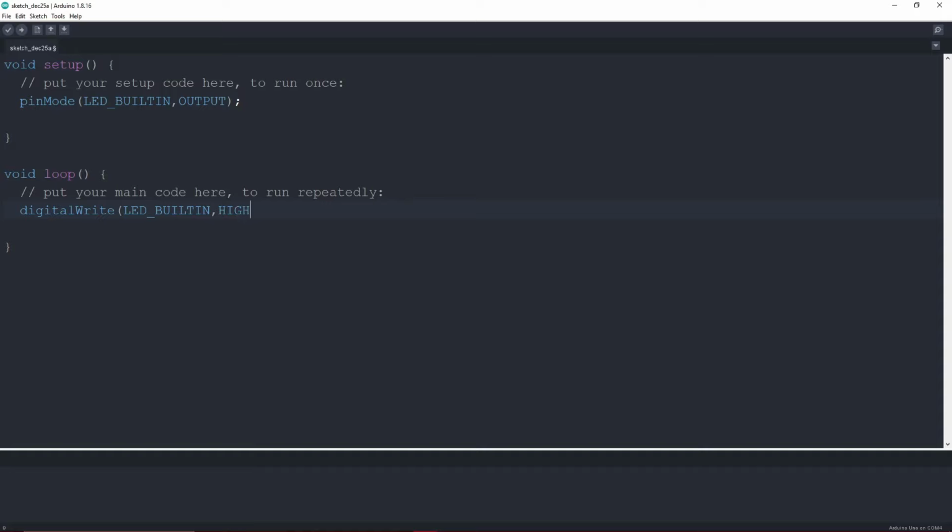It will turn on the LED for us, and we add a semicolon. It will be providing data as 1. I will add a comment: it will send data as 1 to turn on the LED.